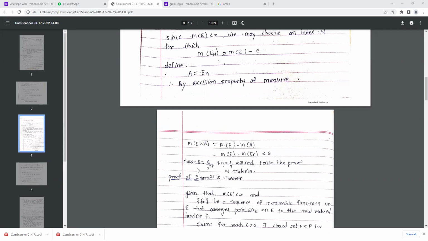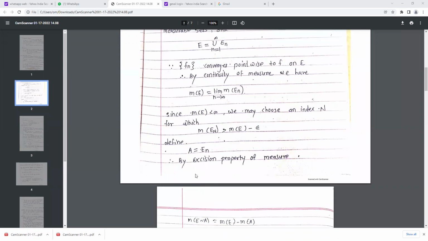Okay. Now, this is our proof of this theorem with the lemma, which we had to prove. Now, if we choose, okay, this completes the proof. Now, see the proof of Egoroff's theorem.